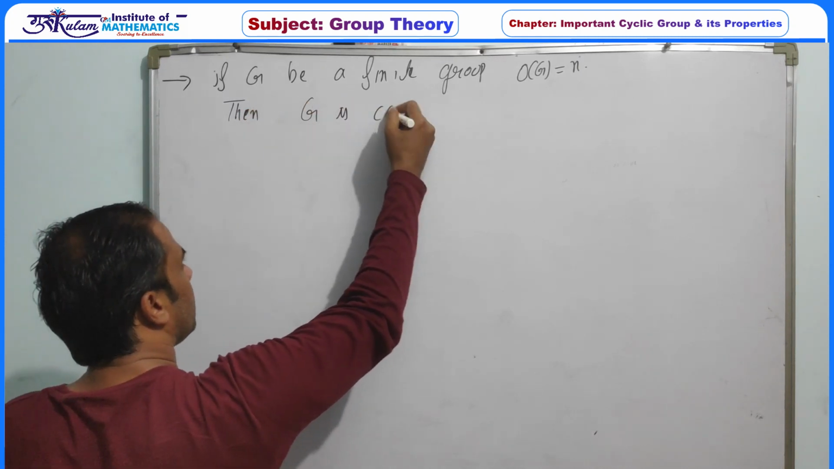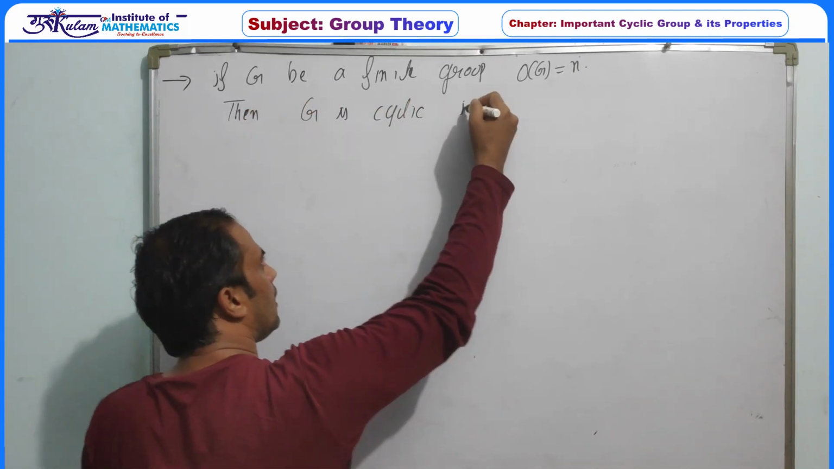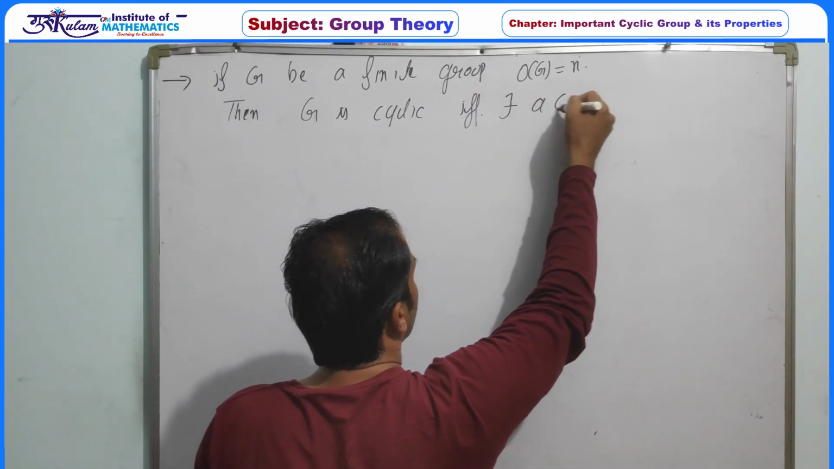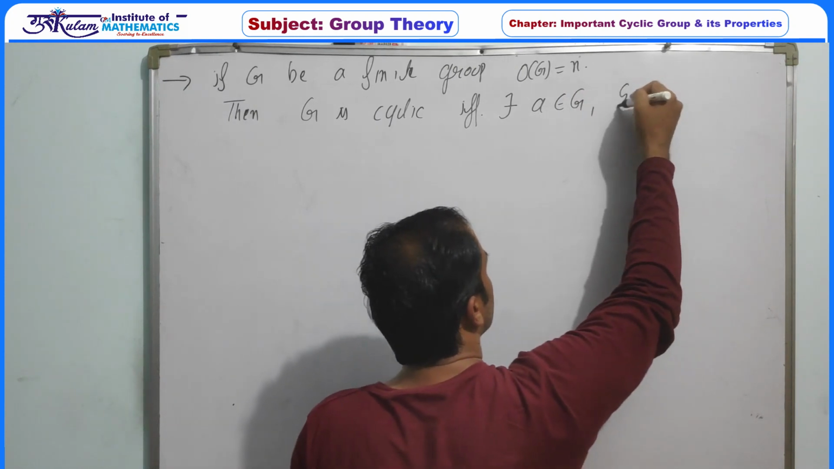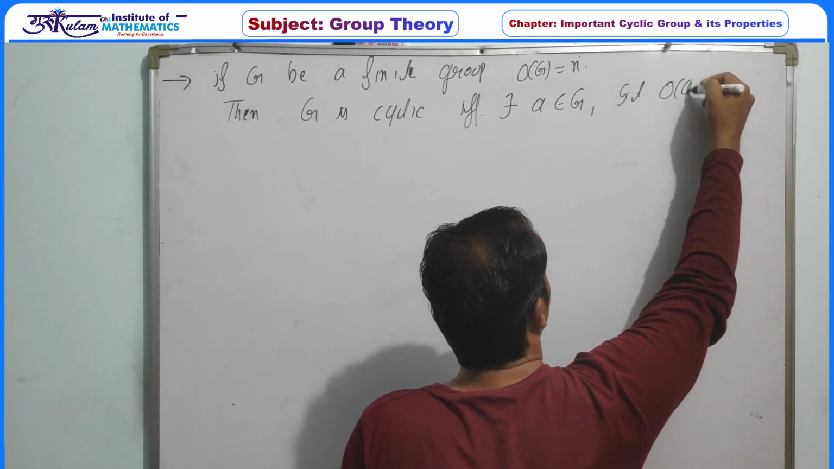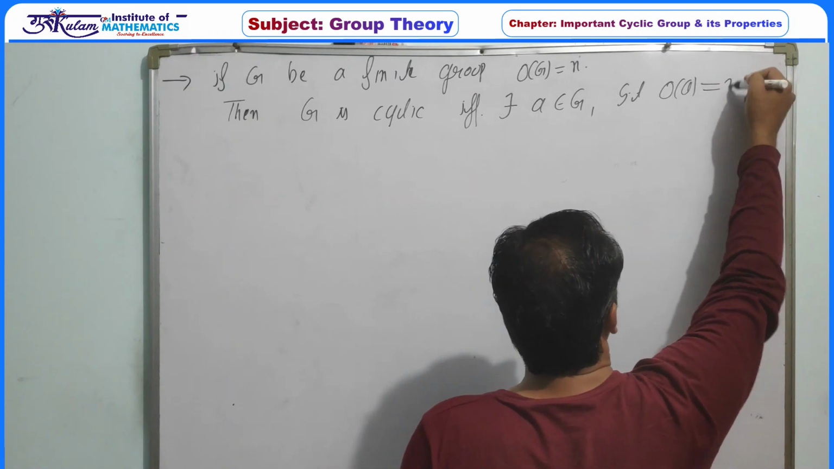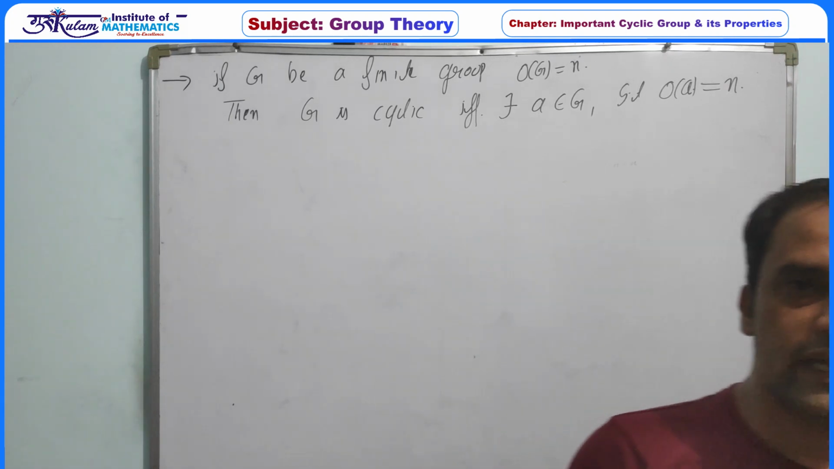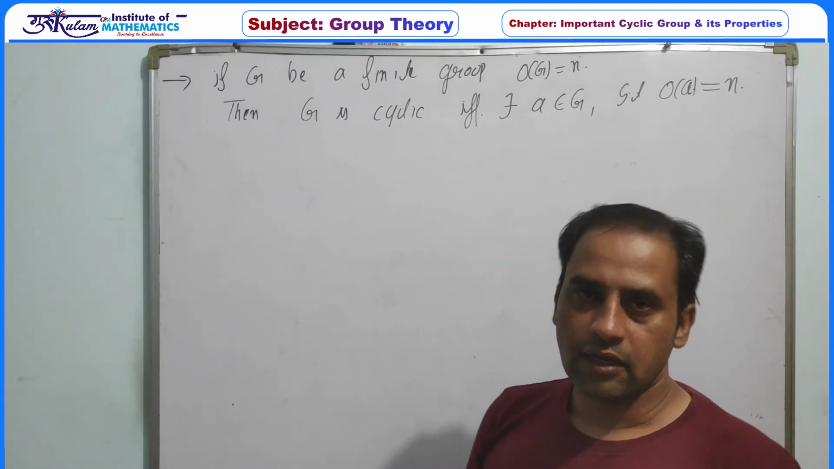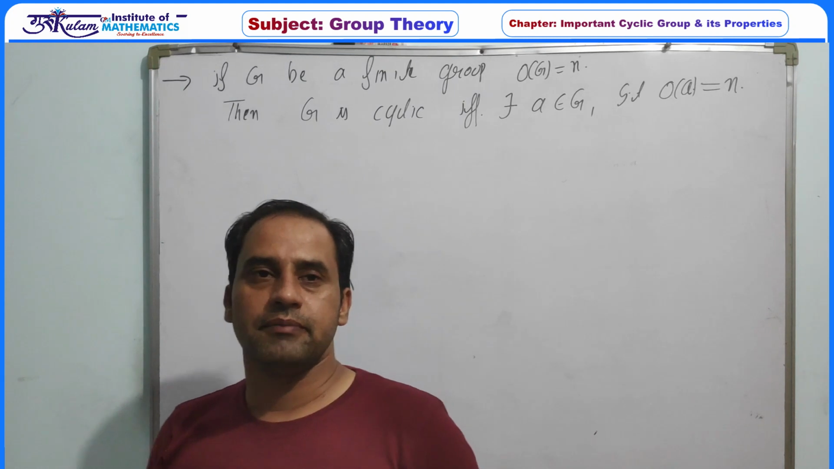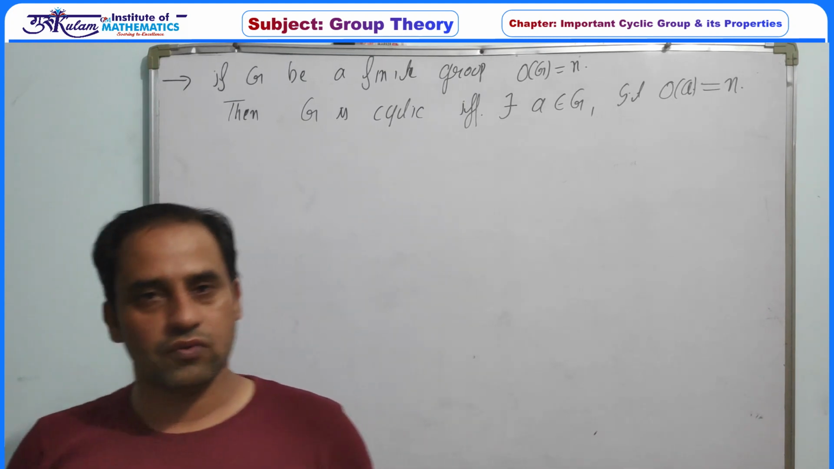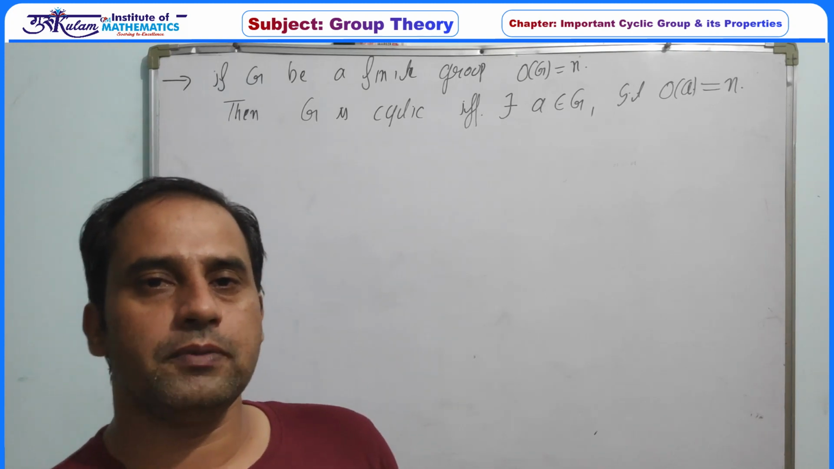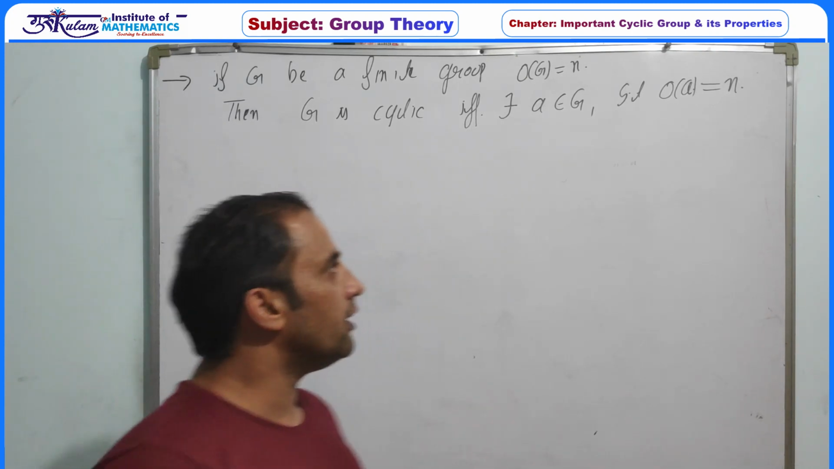G is cyclic if and only if there exists a belonging to G such that the order of a is equal to n. That is, a finite group is cyclic if and only if it has an element whose order is the same as the order of the group. So this is the method to prove a finite group is cyclic or non-cyclic.